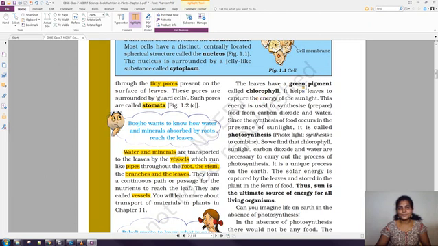So what are the uses of this chlorophyll pigment? The chlorophyll pigment gives green color to the leaf, and it helps the leaf to trap the sunlight, because the sunlight is the major source for the photosynthesis process. Without sunlight there will be no photosynthesis process.